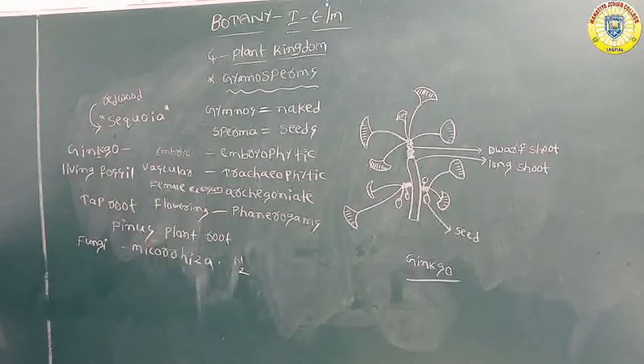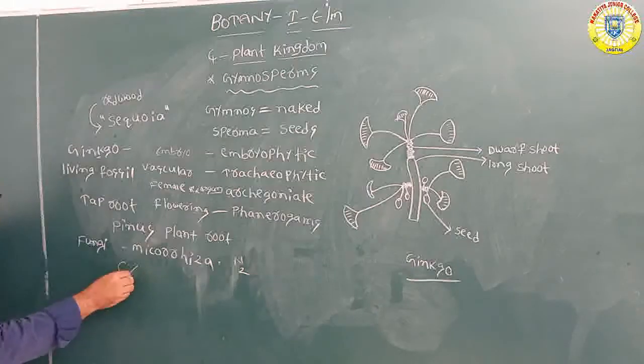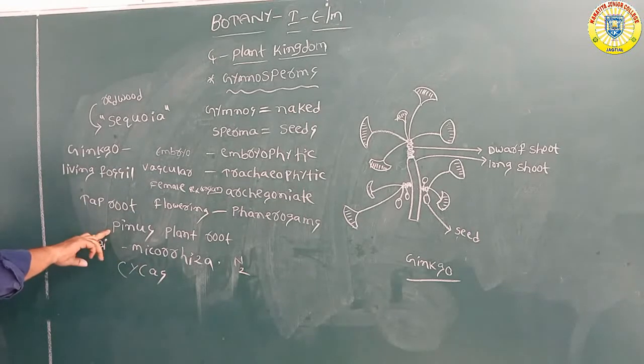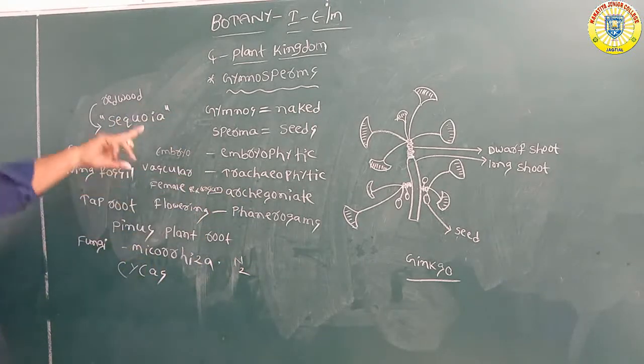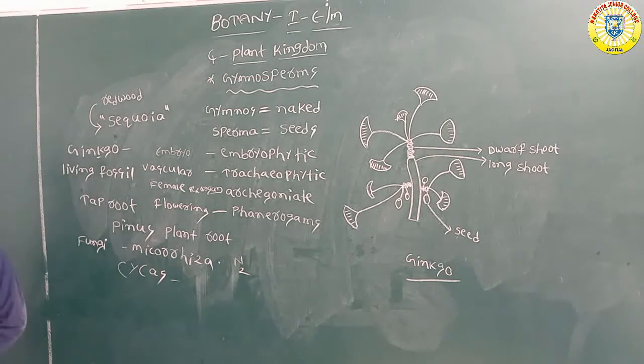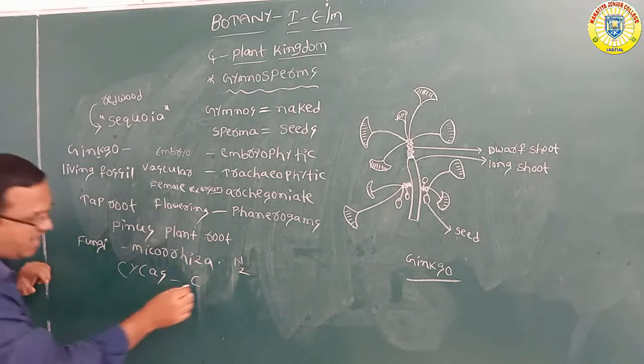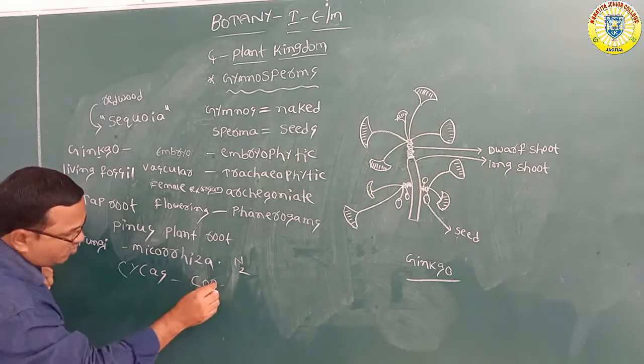Another one is cycas, which belongs to this group only. Cycas, Pinus and Ginkgo are all gymnosperms. Especially in cycas plants, the roots are very small. They develop special structures that are called coralloid roots.